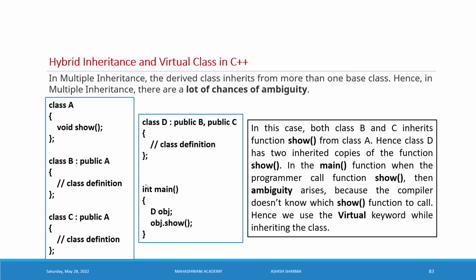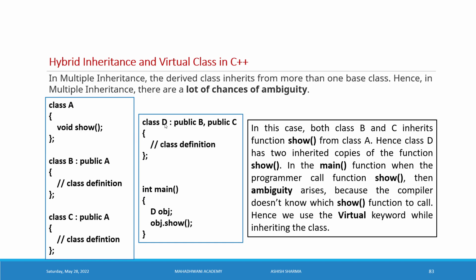Now we can understand here what is the logic here. The logic is B can access the features and characteristics from the class A because it is having an inheritance property with the class A. C is also having an inheritance property for class A, and class A features are also accessible with the class C. So class C and class B both have the show method to be executing.